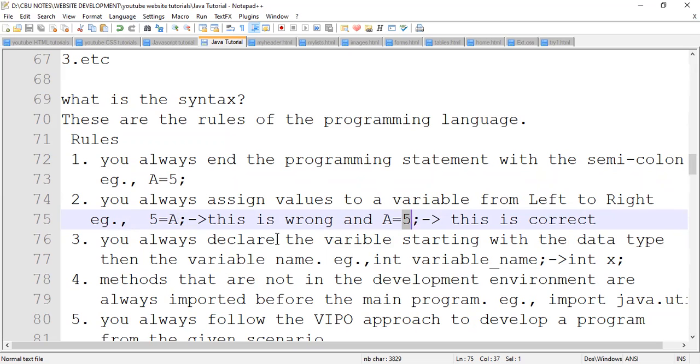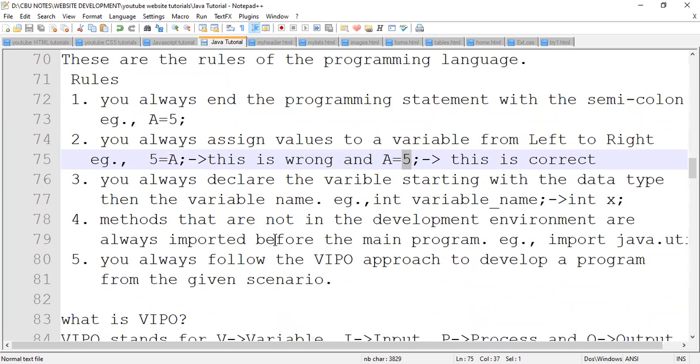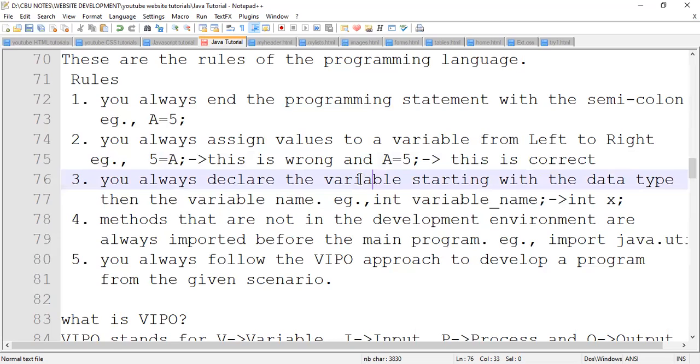Right? Then rule number 3: you always declare a variable, starting with the data type, then the variable name. What does it mean? If I want to declare a variable, it means we are saying this is what I'm going to be using in my program.